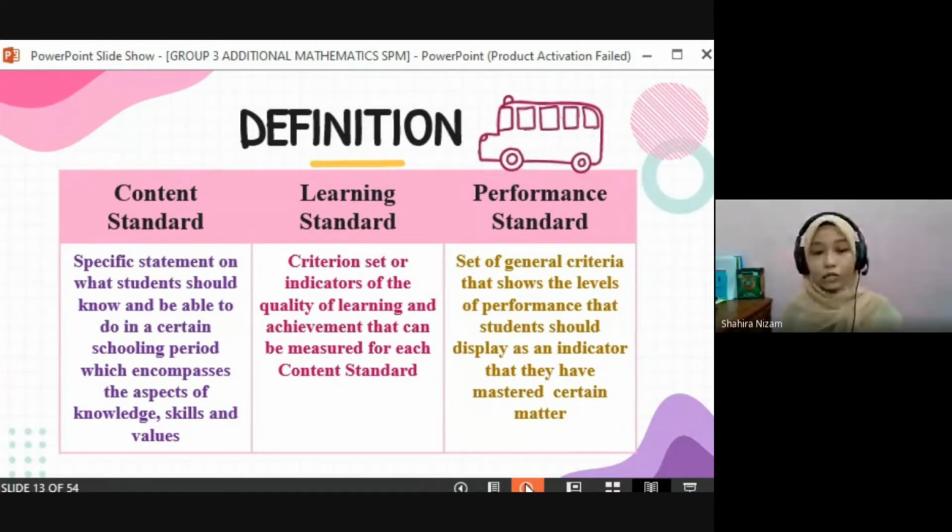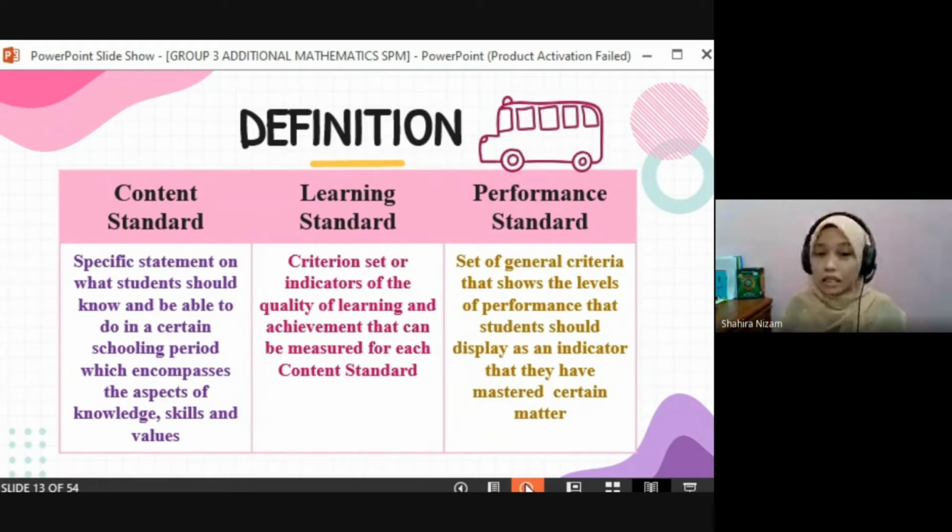I can give you an example. Content standard is a subtopic from the main topic. So the main topic is function, and the subtopics are like composite function and inverse function. That is an example of content standard.